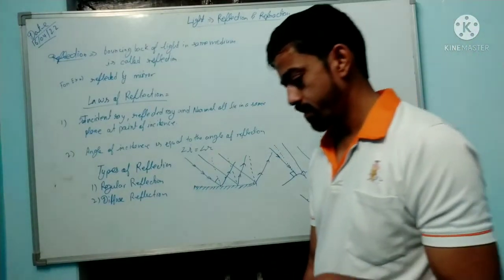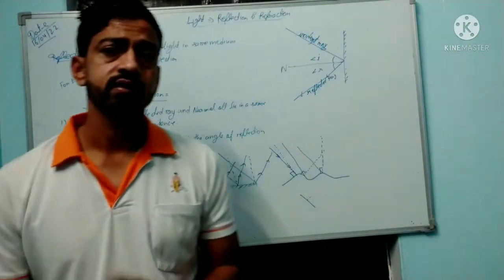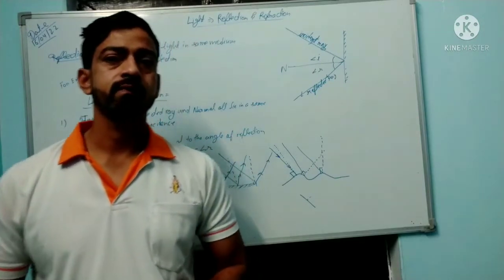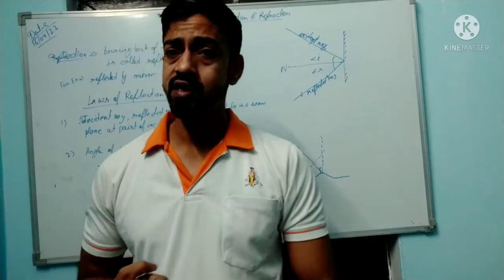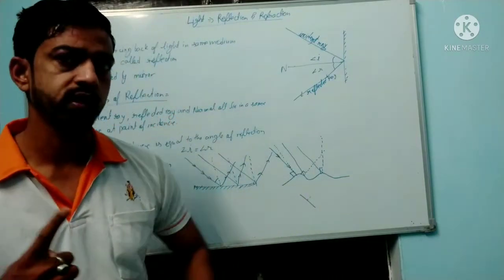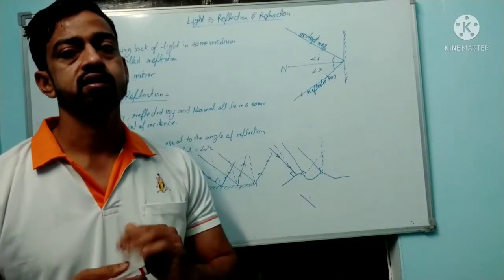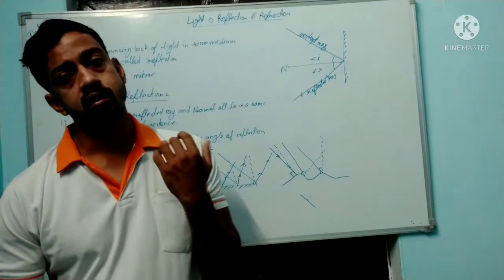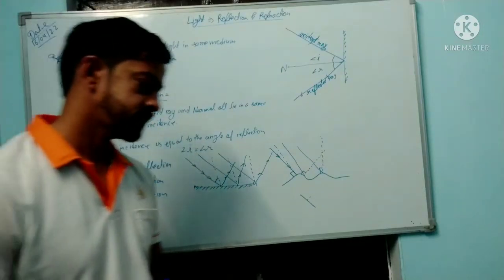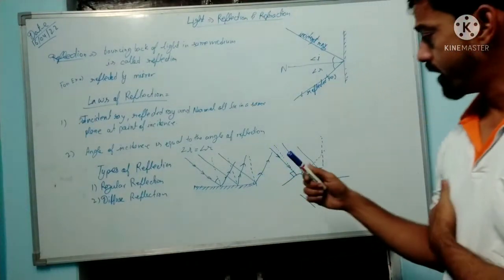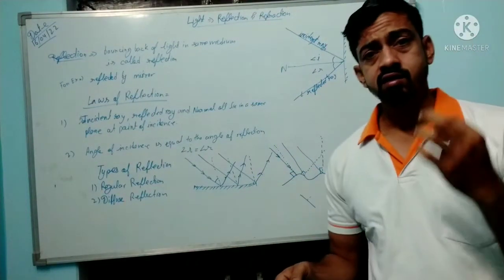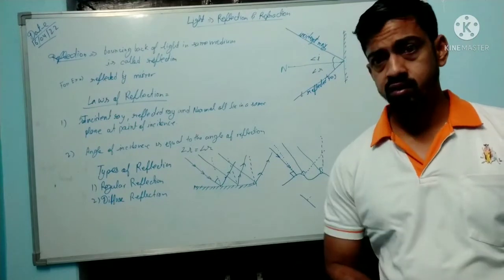Tell me. Most of you are thinking that at this time the angle of incidence is not equal to the angle of reflection. But the answer is wrong. Why is your answer wrong?